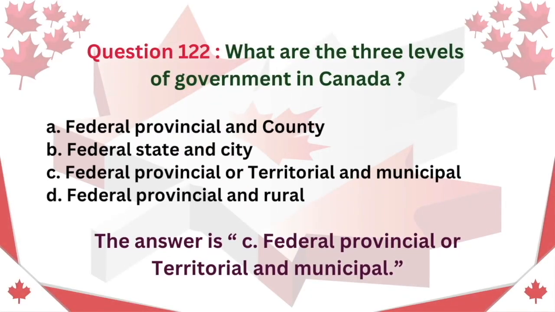Question 122. What are the three levels of government in Canada? A. Federal, provincial and county. B. Federal, state and city. C. Federal, provincial or territorial and municipal. D. Federal, provincial and rural. The answer is C. Federal, provincial or territorial and municipal.